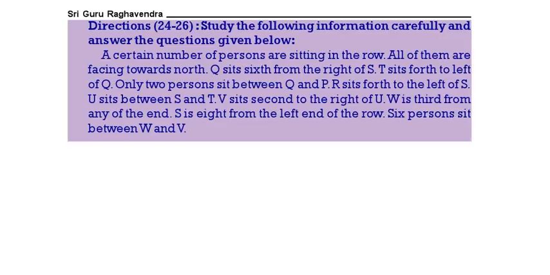Study the following information carefully, then answer the question. A certain number of persons are sitting in a row. All of them are facing north. Q is 6th to the right of S. T is 4th to the left of Q. Only two persons are there between Q and P. R is sitting 4th to the left of S. U is in between S and T. V is sitting 2nd to the right of U. W is 3rd from any end. S is 8th from left end. 6 persons are there between W and V. This is the total puzzle.